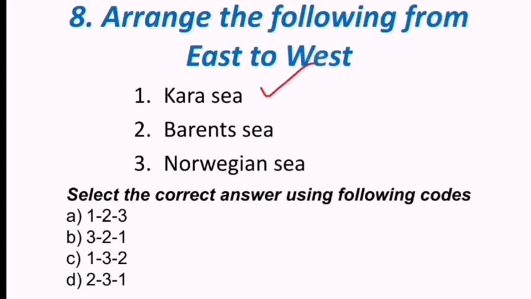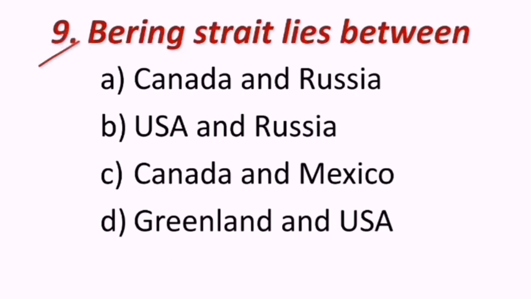Kara first, Barents second and Norwegian third. So 1, 2, 3 is the correct answer.